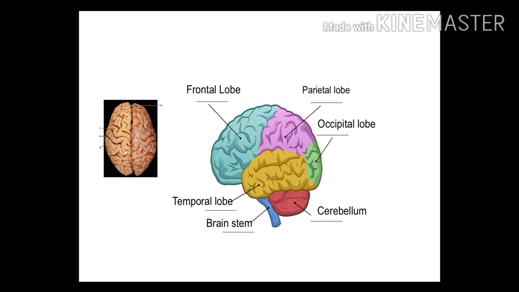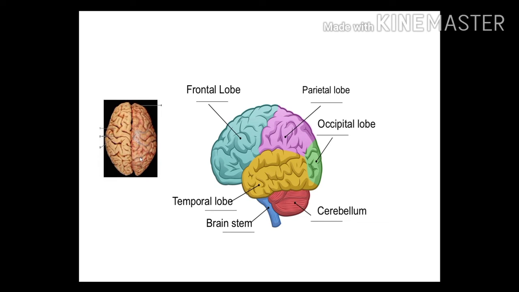So the folded part shows ridges and furrows. The ridges are called gyri. You can see the bulging part; these are called gyri. And the furrows, you can see these are the furrows, are called sulci.